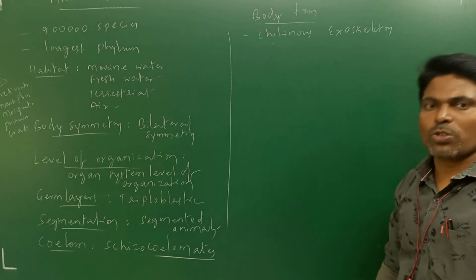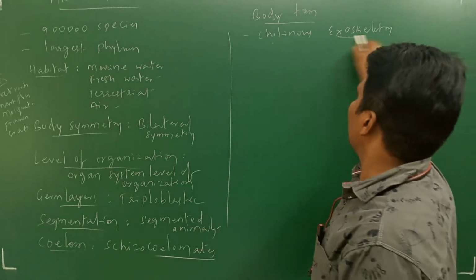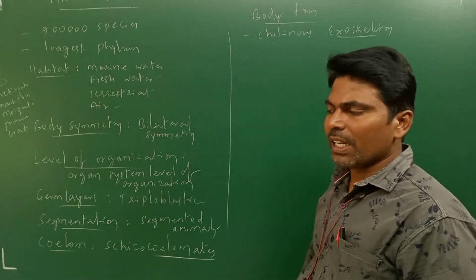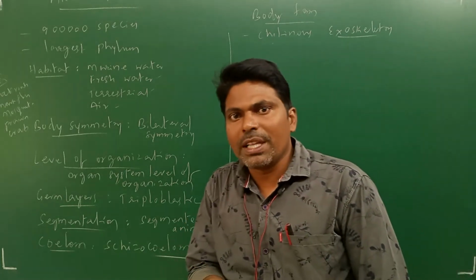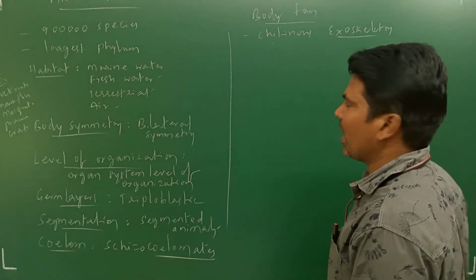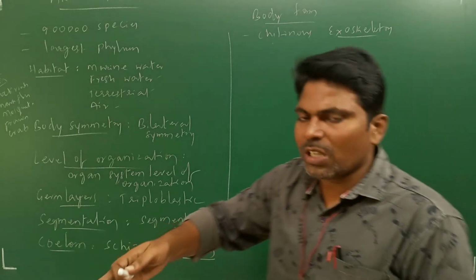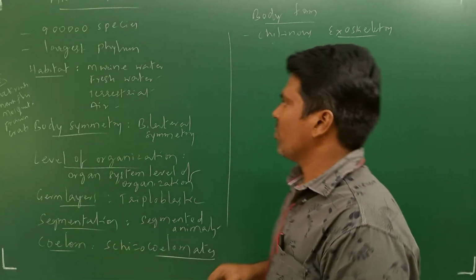What is meant by chitinous exoskeleton? You know that the exoskeleton is a hard material giving protection. It is made up of chitin, and this chitinous exoskeleton is present on the dorsal region of the body.